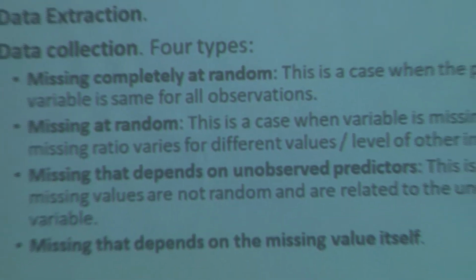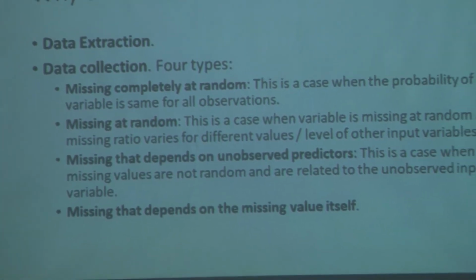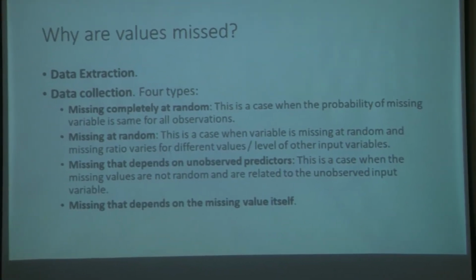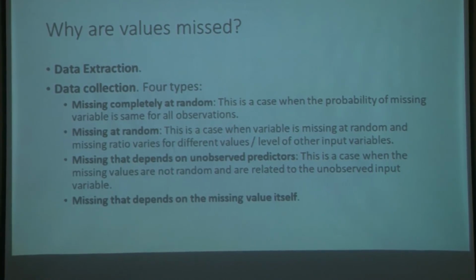And then of course there is missingness depending on the value itself. Like I told you, for example with salary, people with high salaries will want to disclose it, while people with low salaries would not want to disclose it.